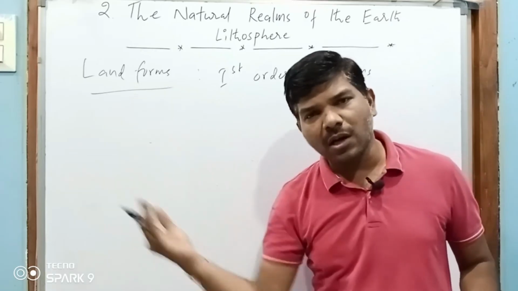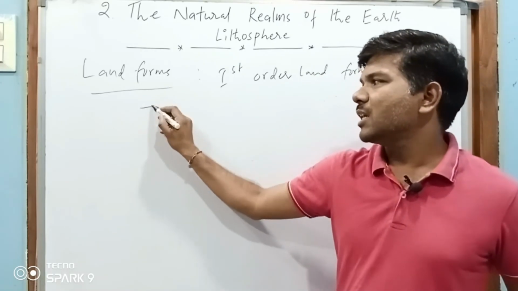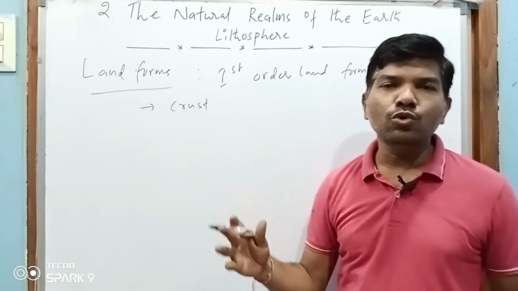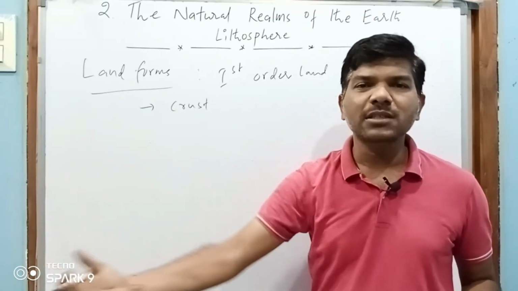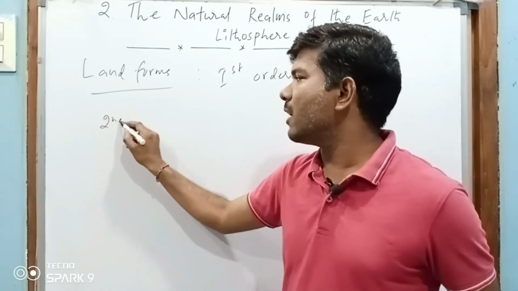Land is called continents and water is called oceans. Meaning the crust was primarily divided into two subdivisions, continents and oceans. Now let's see second order landforms.